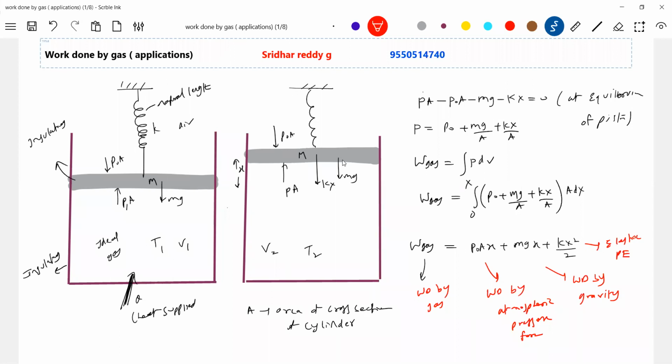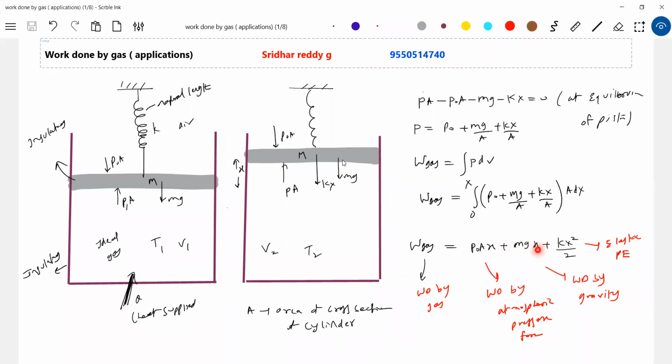Okay, when the gas does work, what will happen? A part of it is used to overcome the atmospheric pressure force. A part is used to raise the potential energy of the piston, and the remaining will be converted into increase in elastic potential energy of the spring. Getting the idea? So the work done by the gas has gone and converted into these three forms. Are you able to understand?